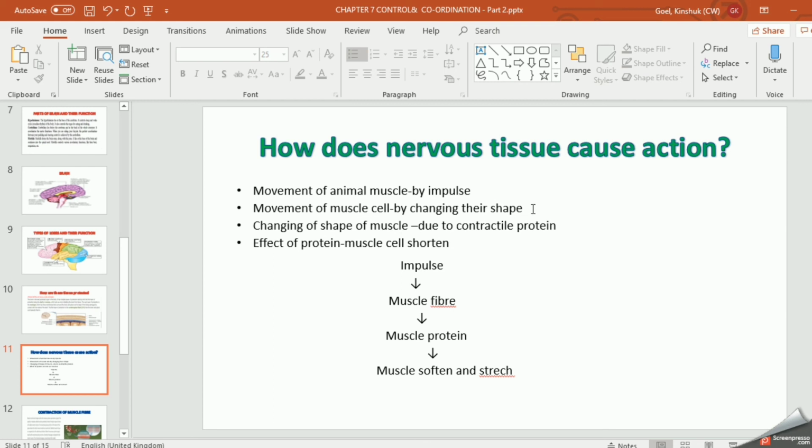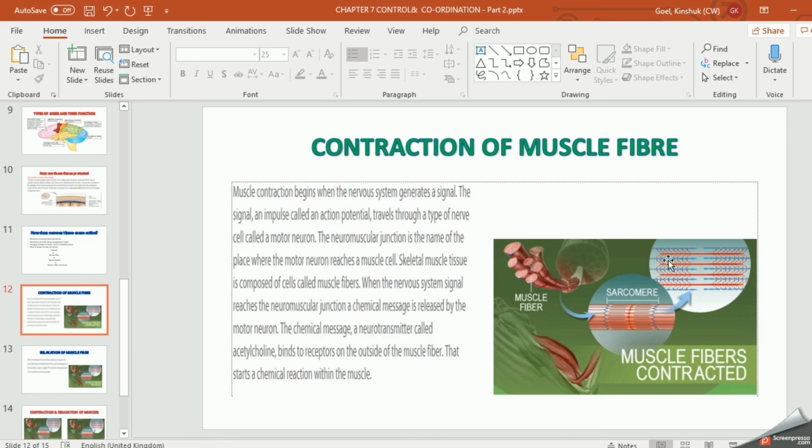So your muscle cell changes. I will show you in the diagram how your muscle cell changes. They contract, right? When the message comes, they contract. Because when nerves come, bones come, muscles come, only then will contraction happen. Because muscles and bones are connected to each other, right? This is the contraction of muscle fiber. I'll show you the difference between contraction and relaxation here.